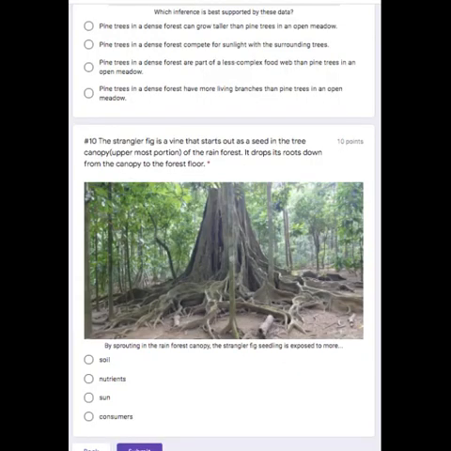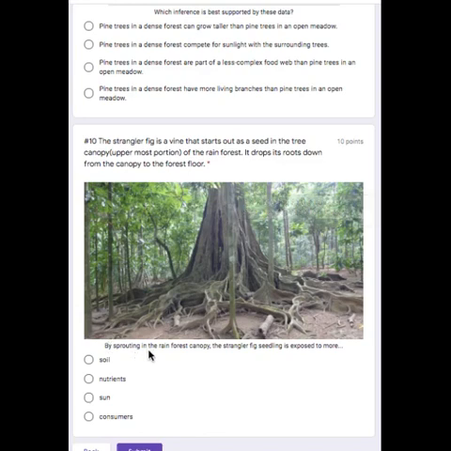Question 10. The strangler fig is a vine that starts out as a seed in the tree's canopy, or upper portion of the tree in the rainforest. It drops its roots down from the canopy to the forest floor. So if you look, what looks like vines coming down, these are actually the roots that have come all the way from the treetops, coming all the way down to go to the ground for support.